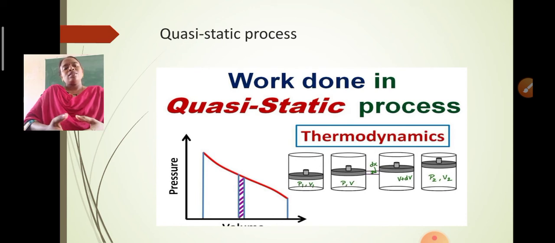So what is this quasi-static process? You can see in the figure itself. The figure indicates that with increase of volume, the pressure decreases from a higher value. Pressure is higher when the volume is less, that is, they are inversely proportional to each other.